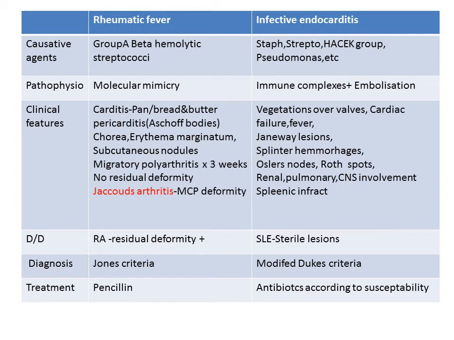The cardinal features of rheumatic fever include carditis, which can be a pancarditis, bread and butter pericarditis, or myocarditis with Aschoff bodies and Anitschkow cells, Sydenham's chorea, erythema marginatum, subcutaneous nodules, and the arthritis, which is a migratory polyarthritis for a period of 3 weeks without any residual deformity. However, a residual deformity can be seen in the metacarpophalangeal joints in rheumatic fever, known as Jaccoud's arthritis. The diagnostic criteria is Jones criteria, and the treatment is penicillin and cephalosporins.